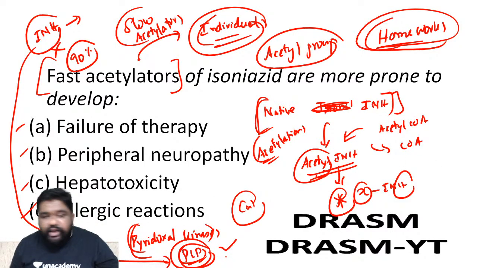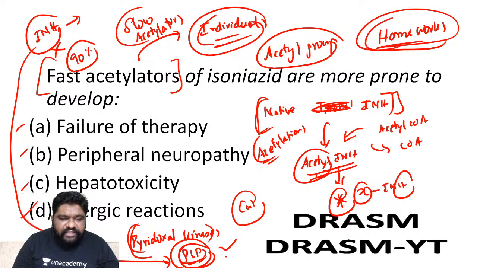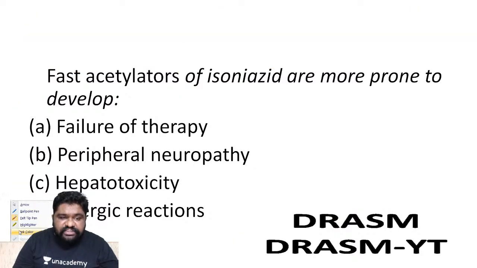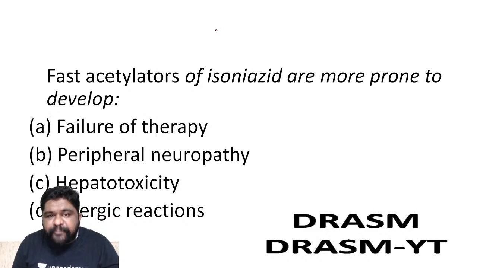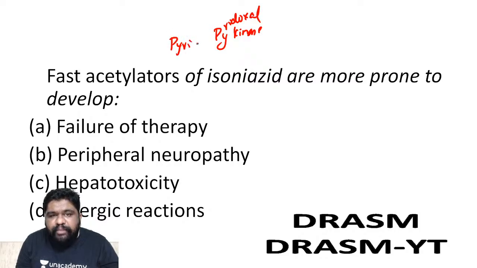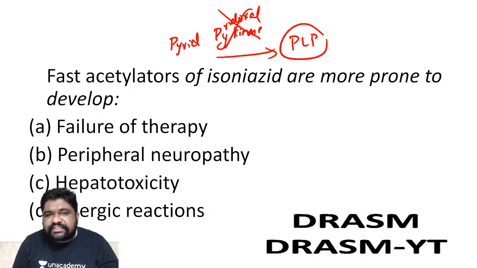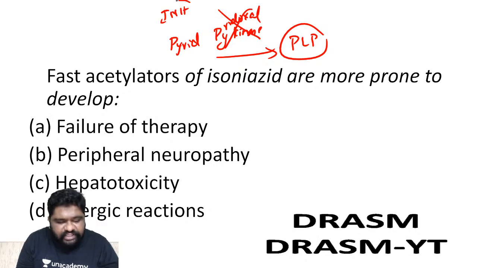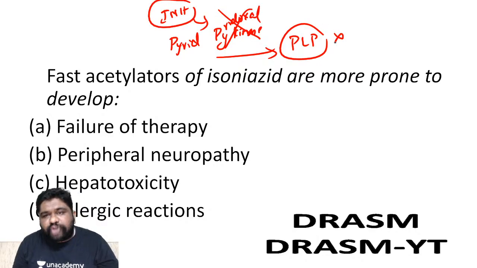What is the function of pyridoxal phosphate? Let me erase all the annotations here for you. Please remember, this is a combination of pharmacology, microbiology and biochemistry. Please be with me. If I have the enzyme called pyridoxal kinase, not pyruvate kinase, pyridoxal kinase, I will be able to convert pyridoxine or pyridoxal into pyridoxal phosphate. Now this kinase is inhibited by the drug called INH, the native drug. So PLP is not available.